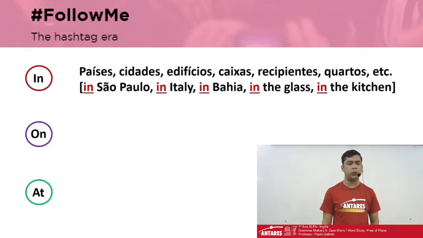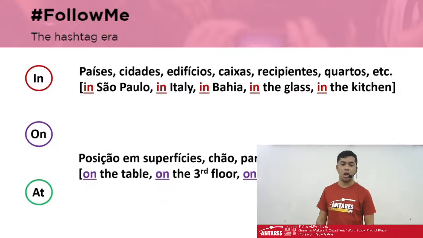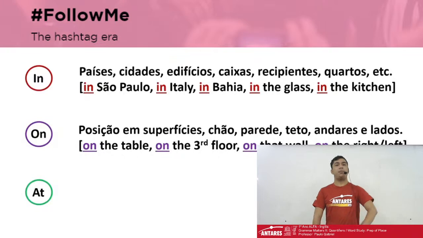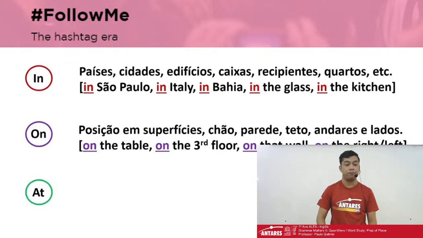So in São Paulo, in Italy, in Bahia, in the glass, in the kitchen. So when it comes to broader places, countries, cities, and so on. When it comes to recipients, it means that it's inside, okay, in.